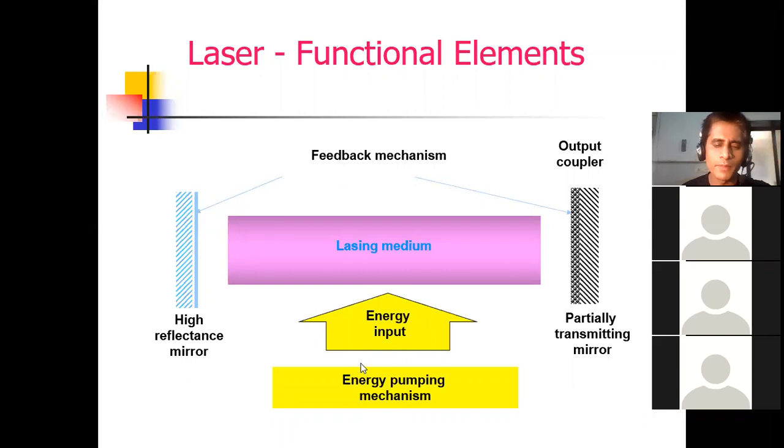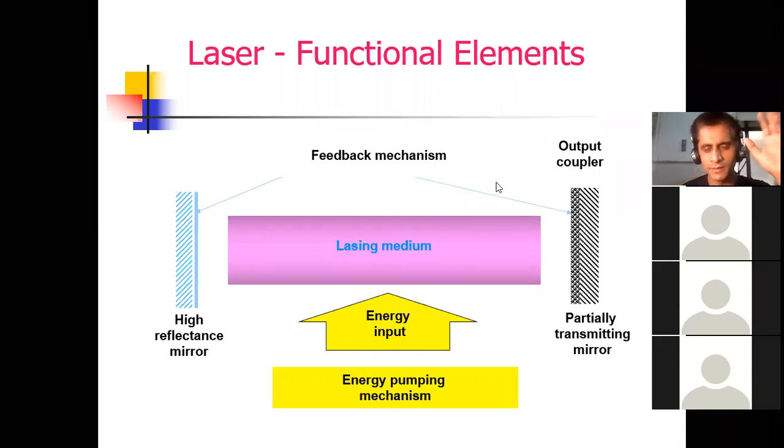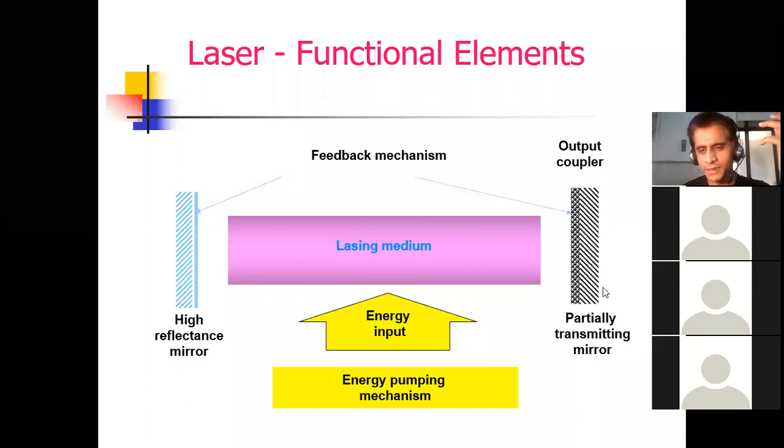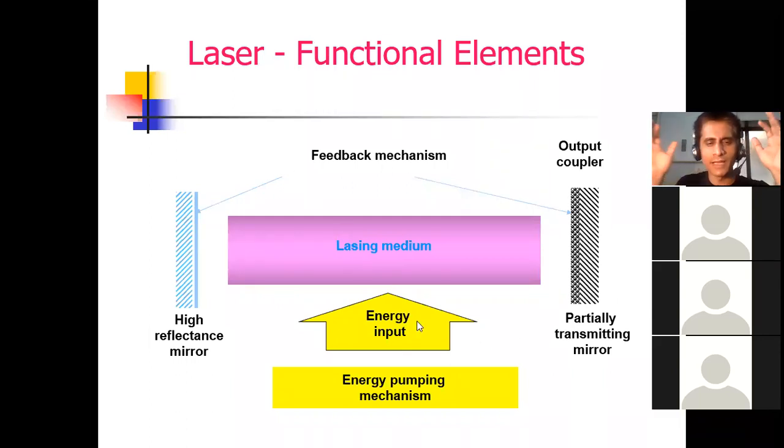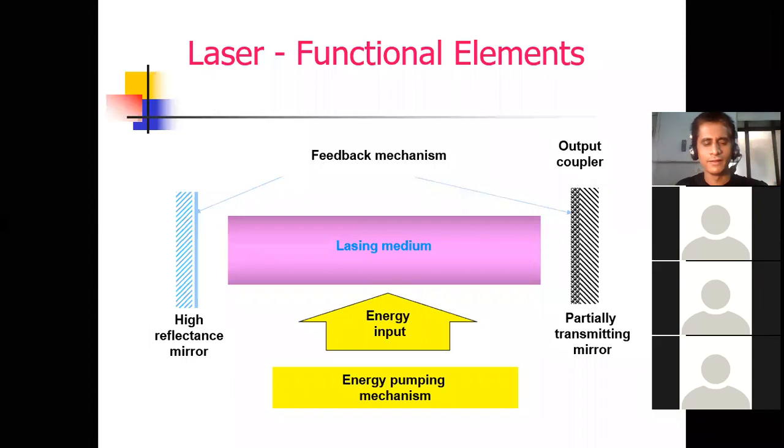There are different types of pumping: optical pumping, electrical pumping, chemical pumping, etc. This part is not in your syllabus, but you should know. And the output coupler means we can arrange the coupling factor here. This is a schematic diagram of the major functional parts for the generation or production of laser light.